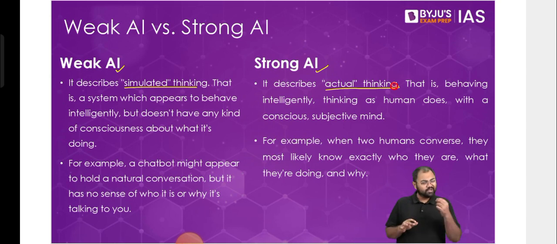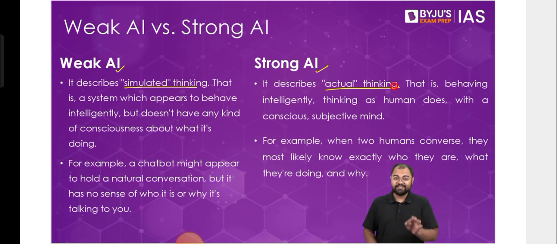Right now, whatever artificial intelligence based systems we have in the entire world, everything is weak artificial intelligence. We do not have a working example of strong artificial intelligence yet. Many believe that strong artificial intelligence may never become possible, but again, in science, never say never. But at least for now, we know that whatever systems we have, it's all weak artificial intelligence.